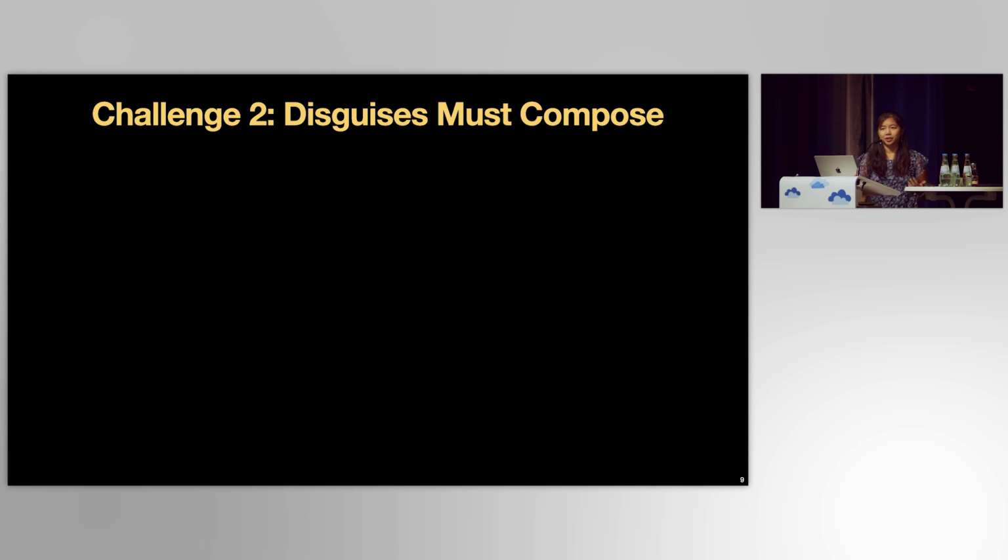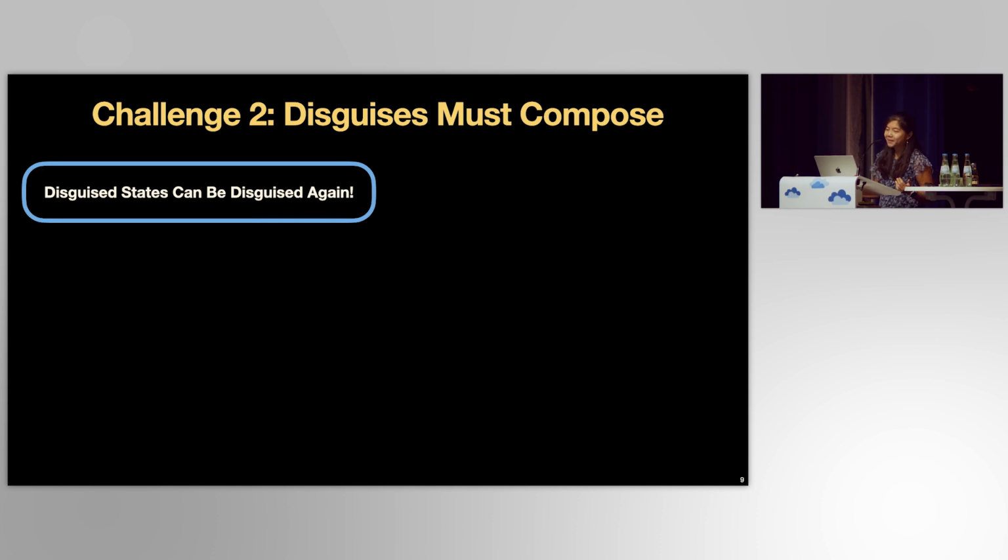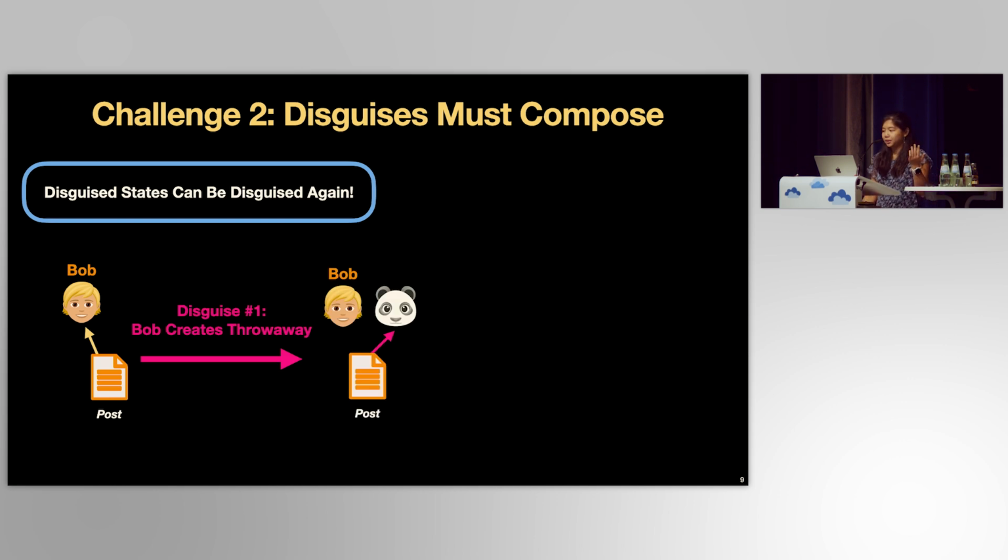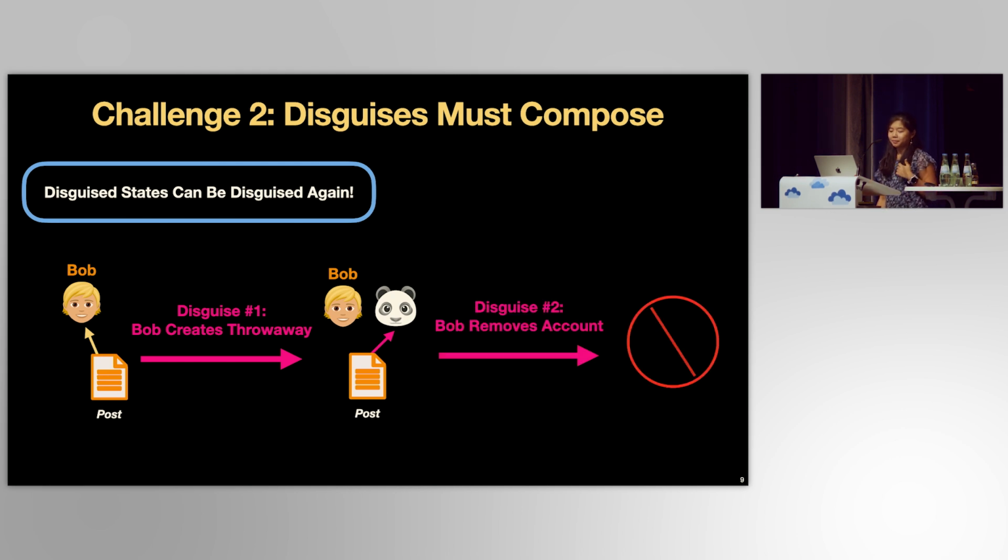Disguised data also introduces challenges of composition. So one composition challenge is that disguised data can be disguised again. For example, say a developer wants to support both a throwaway disguise and a temporary account removal disguise. Then, if we have Bob here who owns one post, Bob can create a throwaway so their post is dissociated from their account and reassociated with some placeholder anonymous panda. And then Bob may later want to remove their account and all their data, even the throwaways data. So no data is left in the application database.